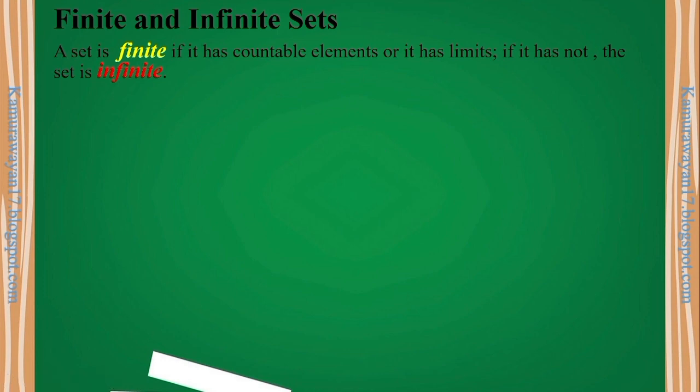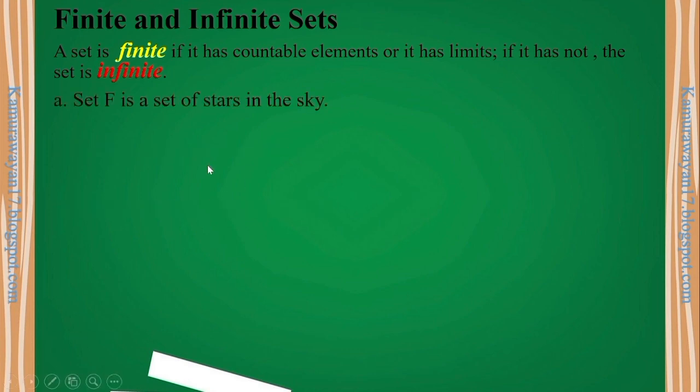So kapag hindi naman po natin kayang bilangin lahat, we cannot estimate, no? So that is an infinite. Pag sinabi natin natural numbers, that is an infinite, no? Pero kung may specific tayong tinutukoy, sabihin natin counting numbers from 1 to 100, so we have finite set.